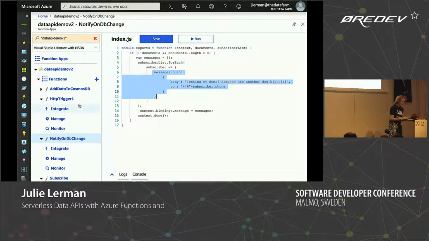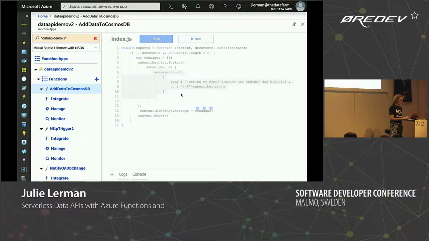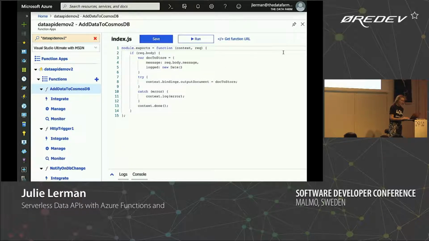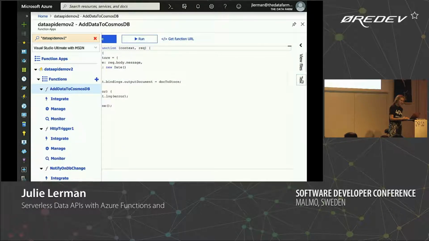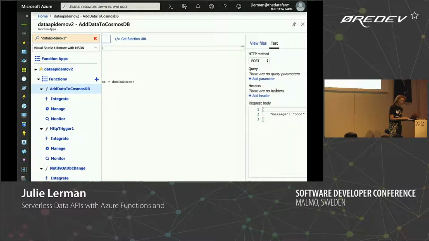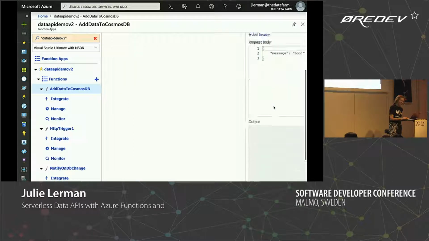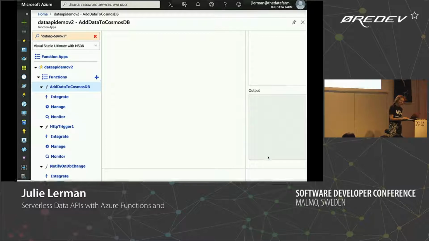So let's see. I'm going to go to add data to Cosmos DB. That's the one where I'm actually saying, okay, the dog ate a cookie. And I've got a little test over here just to make it happen. And I'll run the test. So it doesn't even matter what I'm putting in there.